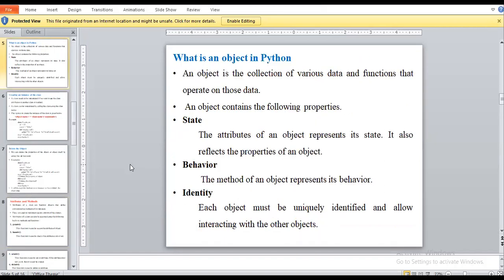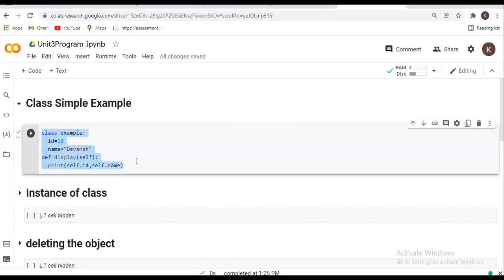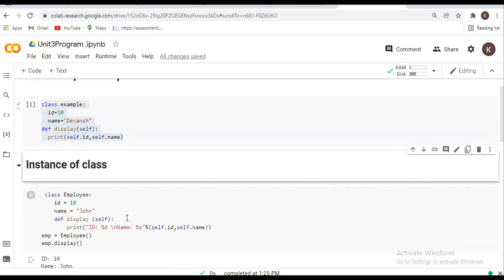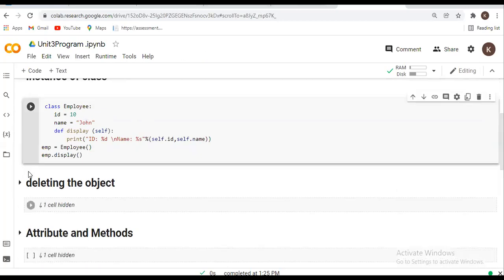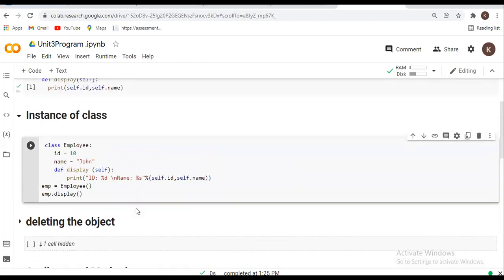Now suppose we want to display the output which is present related to that class. For that we call the instance of that class. Means we use the method to call that function, call that class. You have to see the same example here. I will create the object of that class. Here I am writing emp equal to Employee, which means I am creating the object, or instance, of that class, and I will display the method. After execution of this program, what will be the output?